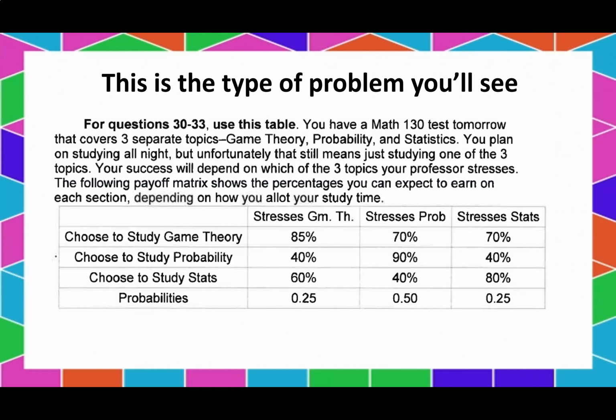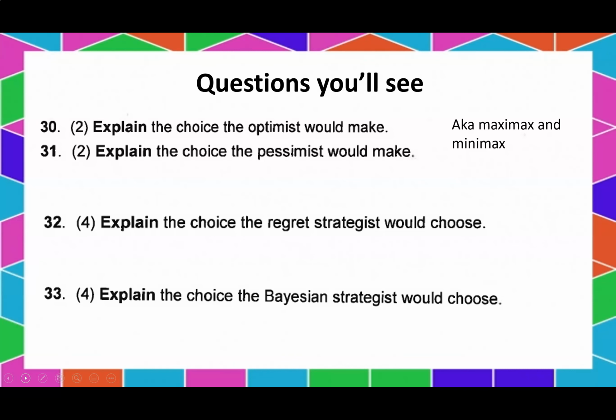That's the question. Should you choose to study probability because that's the highest probability of what it's going to be on? Or should you choose to study game theory because, look, the lowest you can get is a 70%. There are many different answers to this based off of what you value. And so here's what the questions are going to look like. Yes, this is directly from your final from a different year.